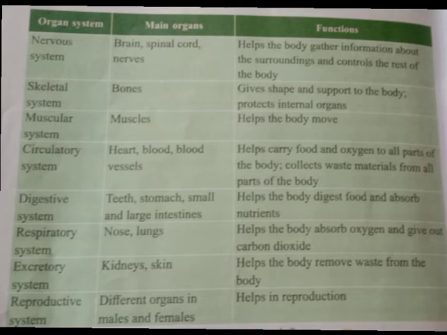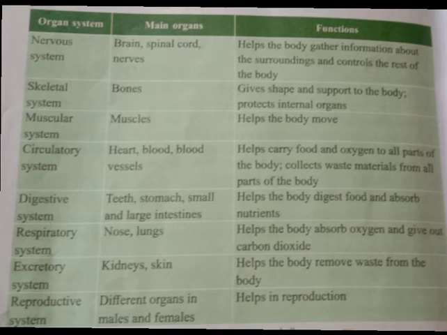Then respiratory system. Main organs are nose and lungs. Functions. It helps the body absorb oxygen and give out carbon dioxide. The next is excretory system. Kidneys and skin are the main organs. Functions include it helps the body remove waste from the body. Then reproductive system, different organs in males and females. It helps in reproduction. So these are the different organ systems in humans.